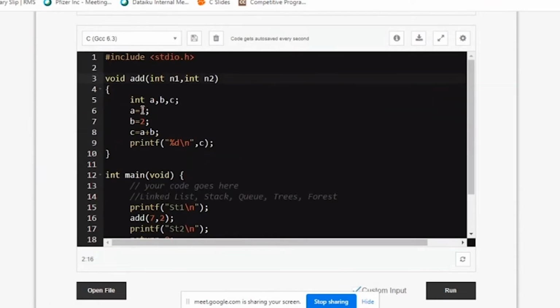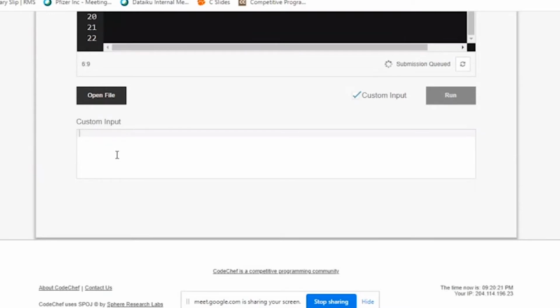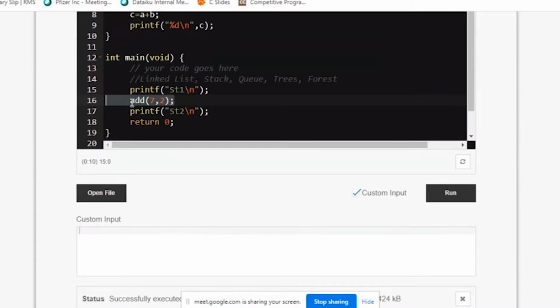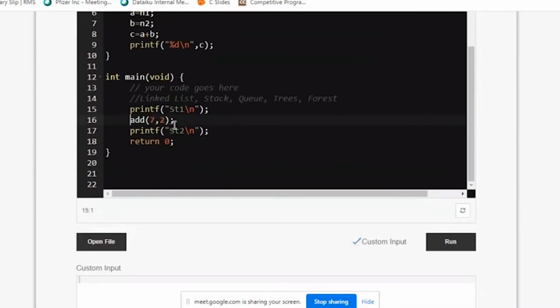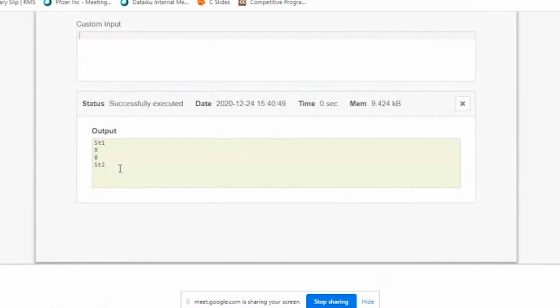Okay, in this case, my A is not 7. I'm getting it from n1 and I'm getting it from n2. So now if I run the program, same, I'm getting st1, 9, st2. So what happens with this is I need not write the whole function another time to add two numbers. Instead of 7 and 2, I'll call it again, but I'll give it as 6 and 2, and I'll run. So if you can see here, st1, 9, 8, st2.